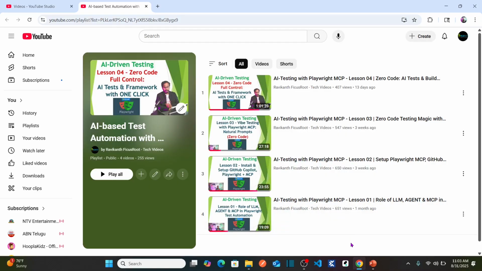In lesson 1, I have showed you the role of LLM agent and MCP in test automation. In lesson 2, I have showed you how you can install and set up GitHub Copilot, Playwright and Playwright MCP. In lesson 3, I have showed you how you can perform the test automation with the help of Playwright MCP using the natural language prompting.